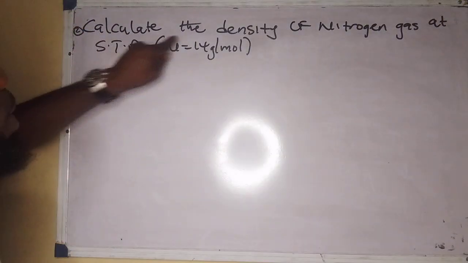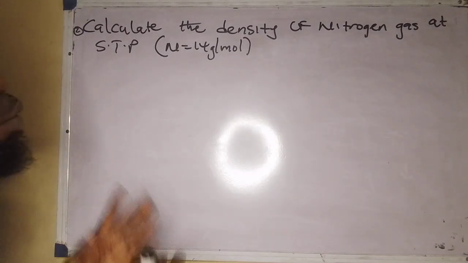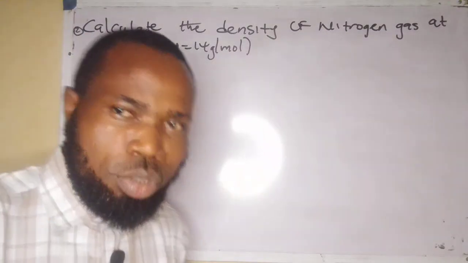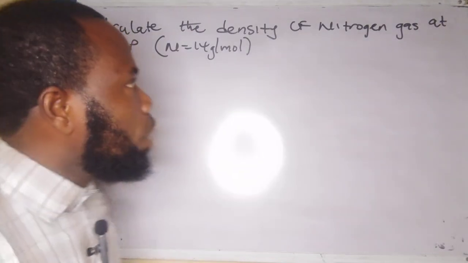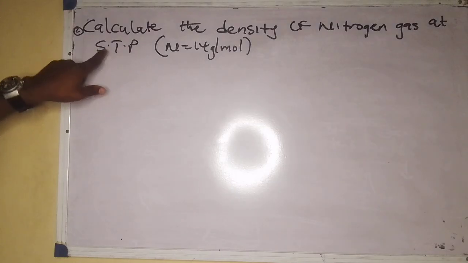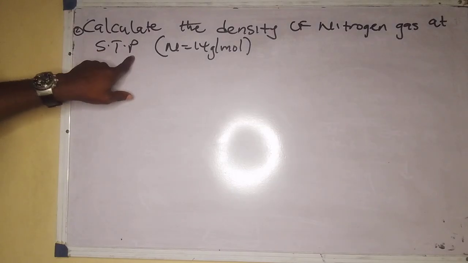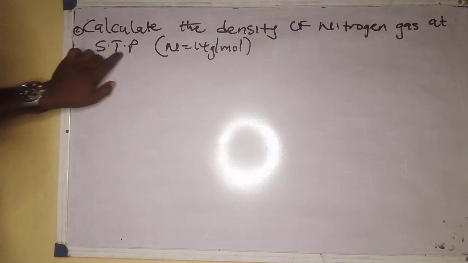They said calculate the density of nitrogen gas at STP. Now, if you see a particular question, you don't rush. Calm down, then look calmly and analyze it. It's simple. You see STP there, and you know what STP stands for: standard temperature and pressure.